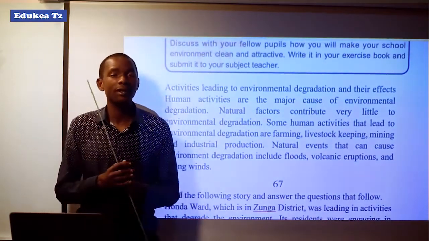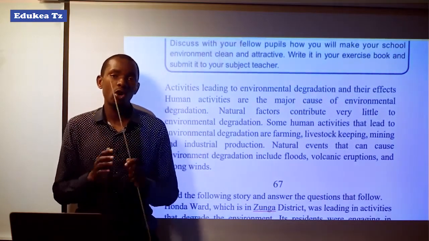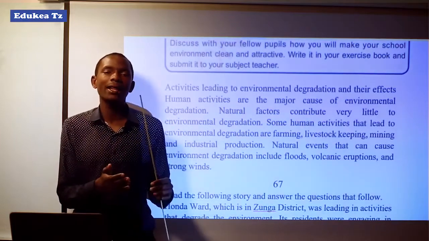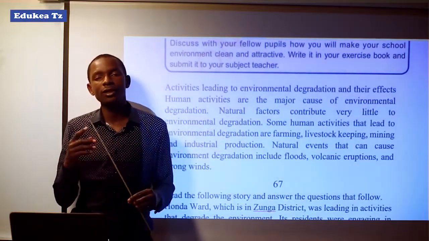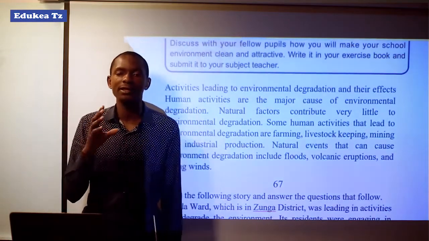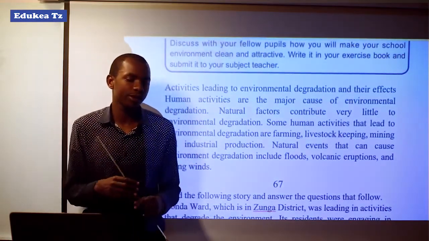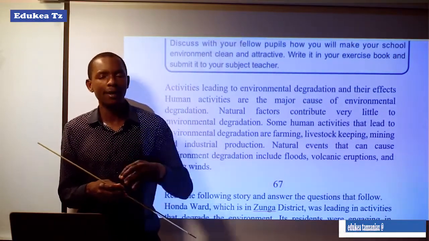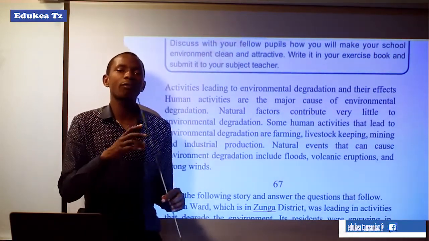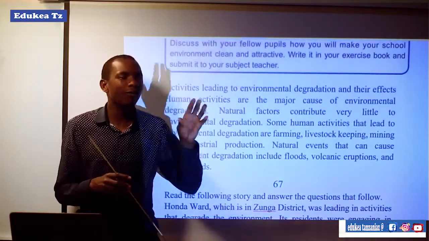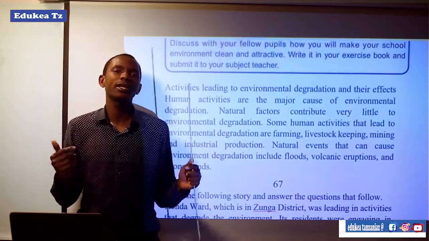After looking at the meaning of environment, we also have to find out other issues concerning environmental degradation. When I'm talking about environmental degradation, it simply means, in Kiswahili, uharibifu wa mazingira. There are several issues which can cause the environment to be degraded or polluted, so you have to find several things which can degrade